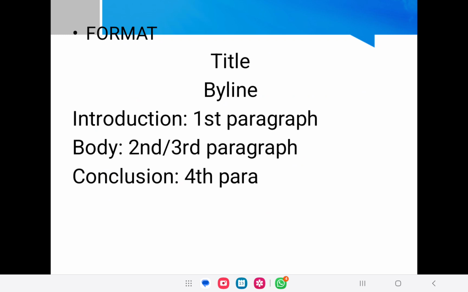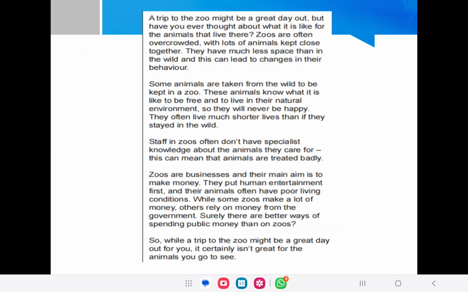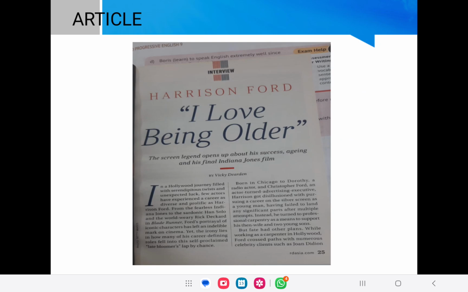The format of the article is that you will start by writing the title. When the word title is written here, kindly please understand that you are not going to use the word title there. Simply write the title that you have chosen, not the word title, because there are some students who still write the word title and after that they write their title.